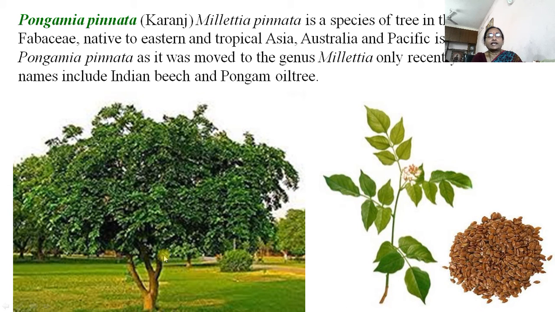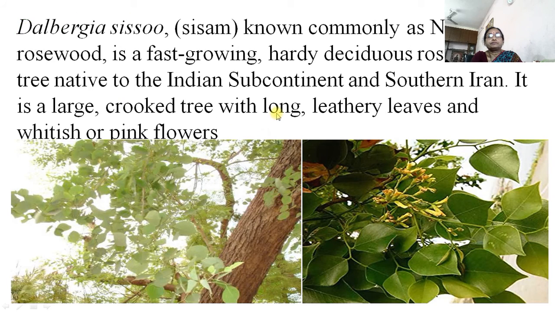Then Pongamia pinnata, it is a roadside tree. It grows very commonly in India, and it is a medicinal plant, the currant tree. The oil extracted from the seeds is used to cure skin diseases. So Pongamia pinnata means currant tree.